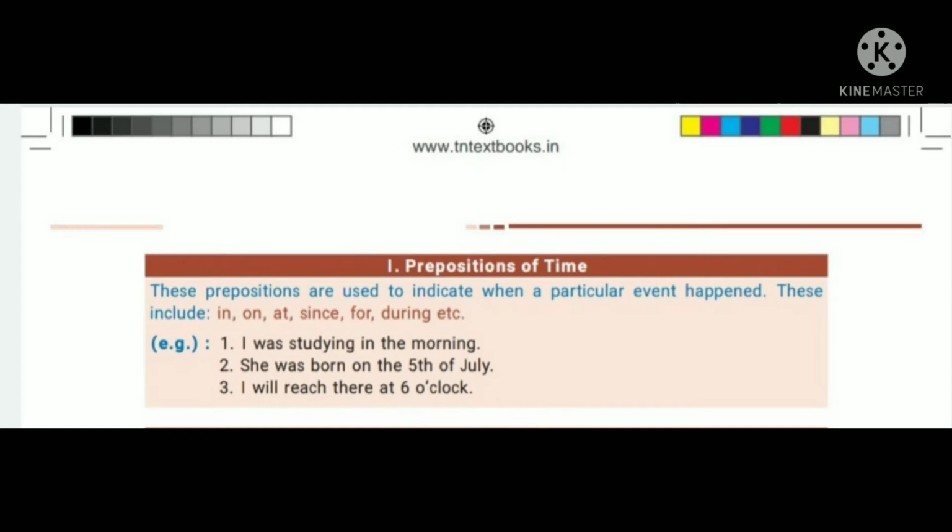See the third example. I will reach there at 6 o'clock. So we saw that at is used for exact time, isn't it? In this sentence, the exact time given is 6 o'clock, so we have used at 6 o'clock. So here in is used for period of time, on is used for days and dates, and at is used for exact time. These are prepositions of time.